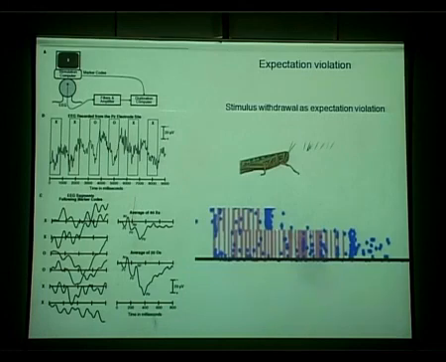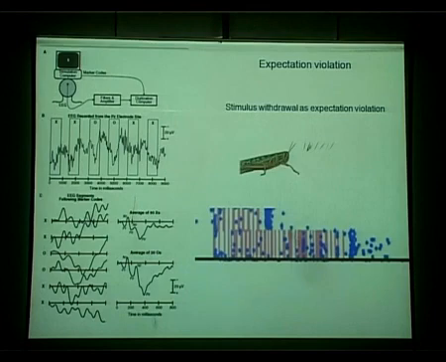And in almost any sensory system, so this is a raster response from recordings of projection neurons, you simply apply a stimulus, you repeat the stimulus for some time, a pulsatile stimulus like this, concentration fluctuation, and then you stop the application of the stimulus. You often get, in at least a subpopulation of the neurons, this kind of rebound. And people have called this a violation of expectation. So the animal is expecting, in some sense, that the stimulus is coming on, and then when it stops, this encodes the information that this regular stimulus application has stopped.